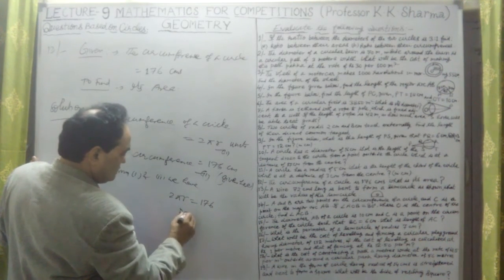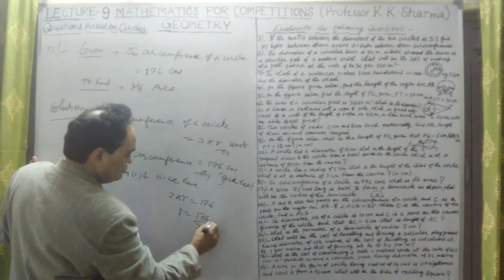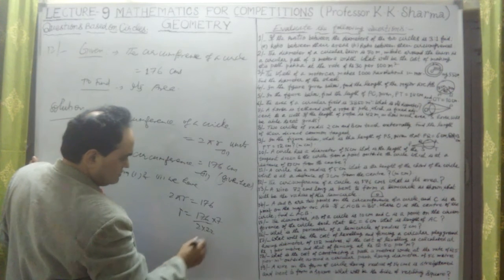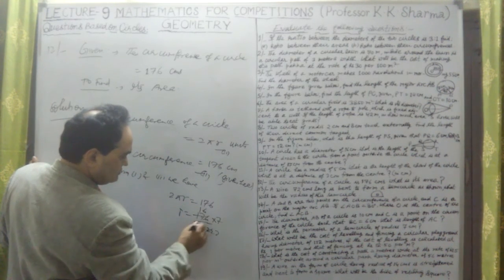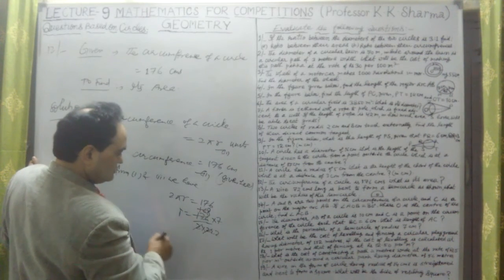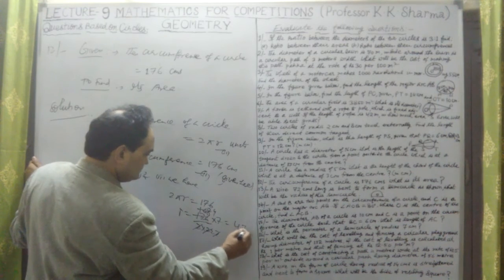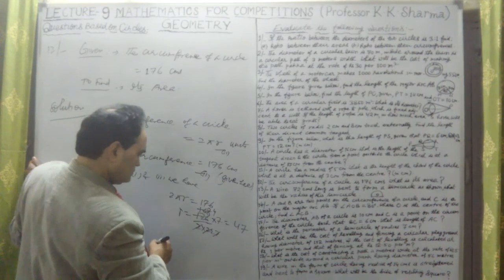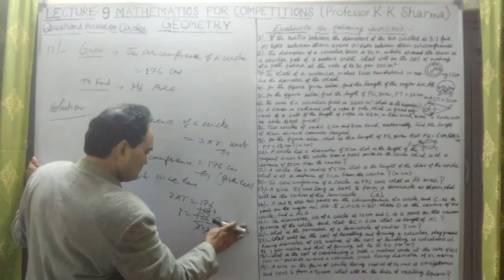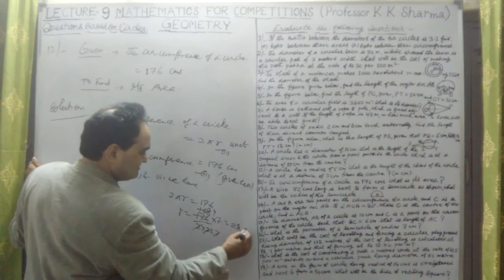Alright, so r is equal to 176 upon 2 into pi, which means 22 upon 7. 11 twos are 22, 11 sixteens are 176, 2 eights, and 2 fours. So r is equal to 4 into 7, 28 centimeter. Sorry friends, this is 28 centimeters.